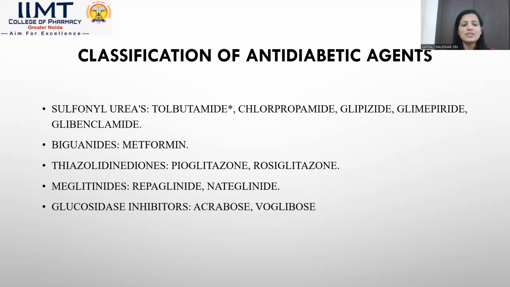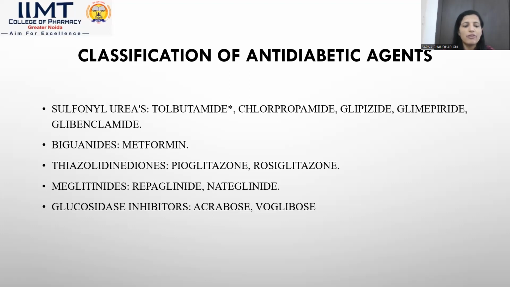So the first category is sulfonylurea category drugs. First is the tolbutamide drug. The basic mechanism of action of sulfonylurea category drugs is that they act by blocking the potassium channels. Sulfonylurea drugs bind to the sulfonylurea receptors, and the sulfonylurea receptors lead to blockage of the potassium channel. That blockage of the potassium channel leads to opening of the voltage gated calcium channel.